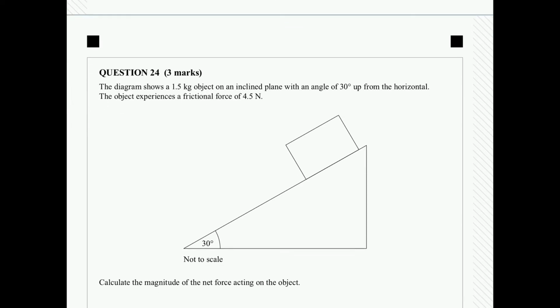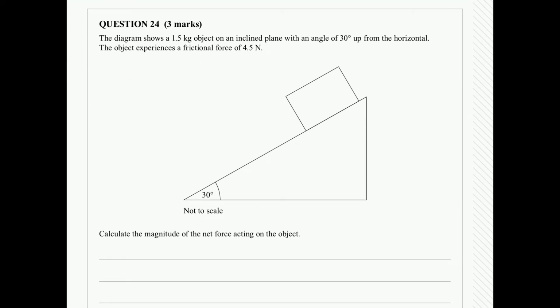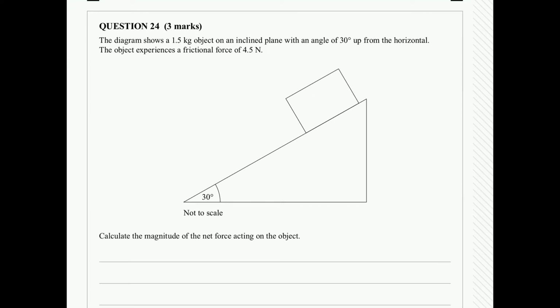All right, moving on. All right, so question 24. The diagram shows a 1.5 kilogram object here on an inclined plane with an angle of 30 degrees on the horizontal. The object experiences a frictional force of 4.5 newtons. So that's that 4.5 newtons pointing in that direction.